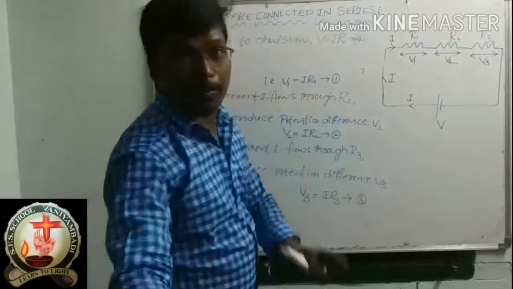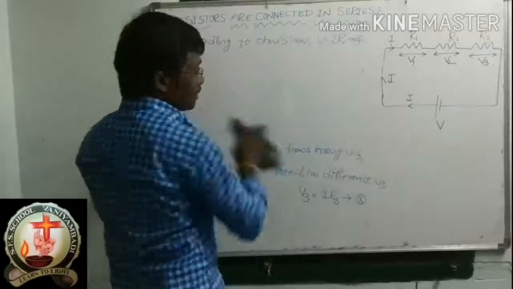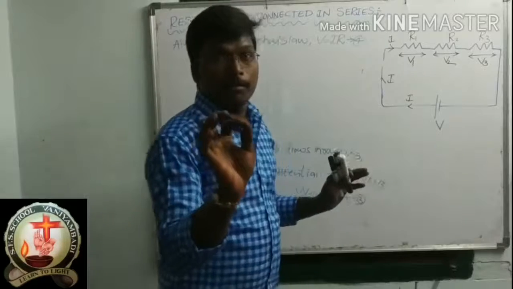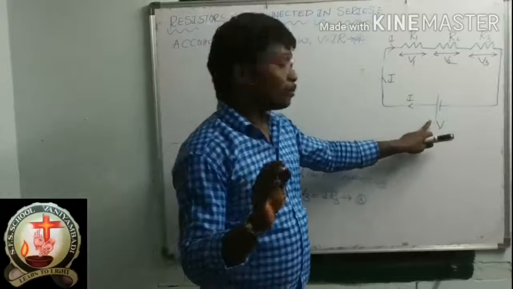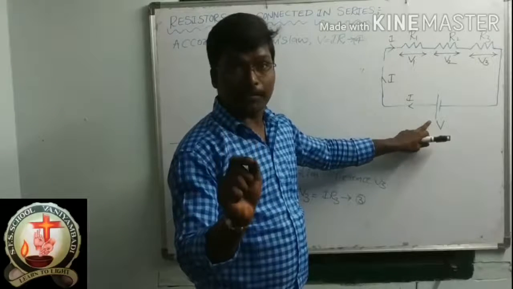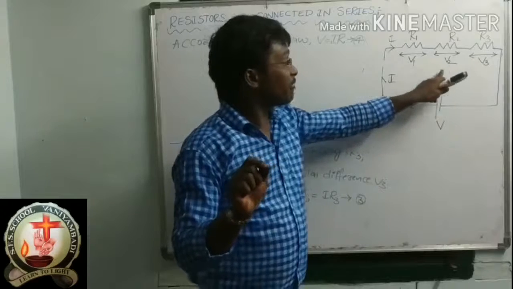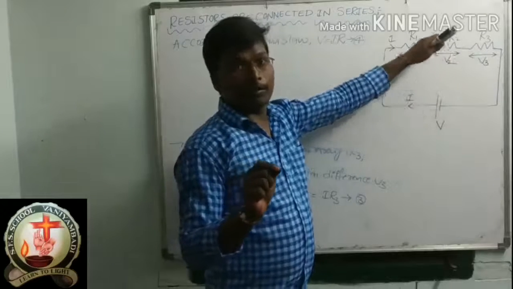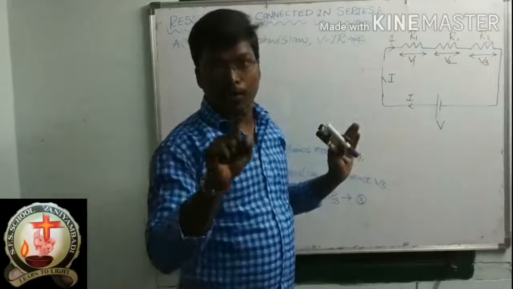This step alone you can remember. Potential difference of the battery, V, is equal to the sum of potential differences of resistors R1, R2, R3.